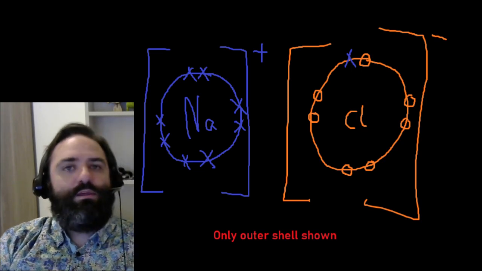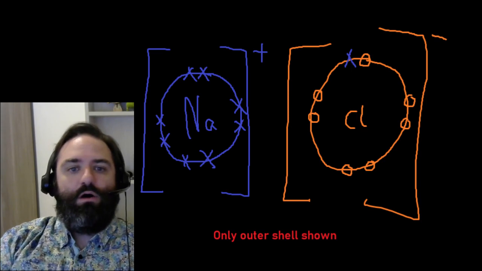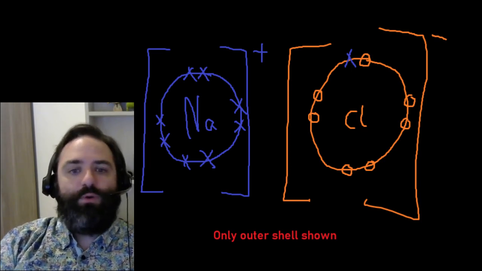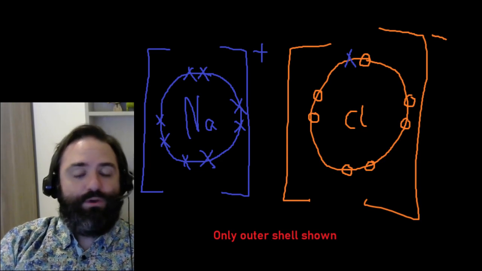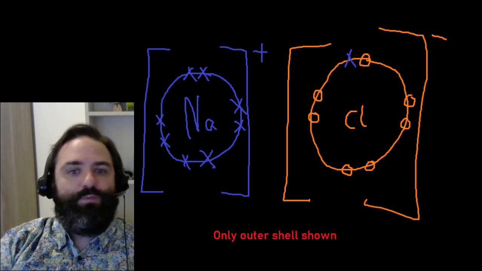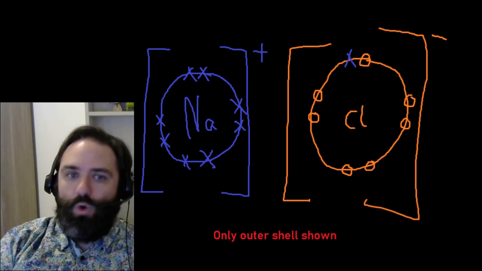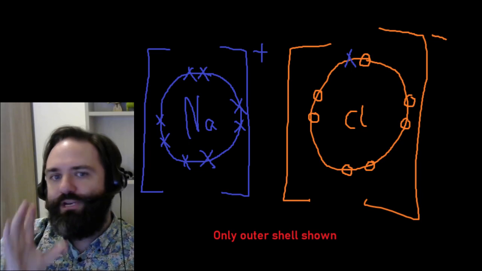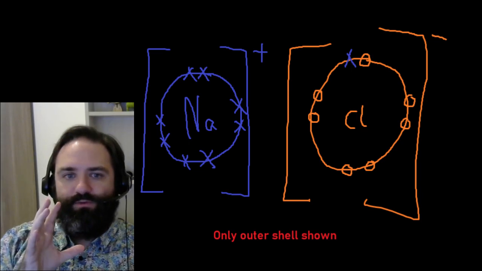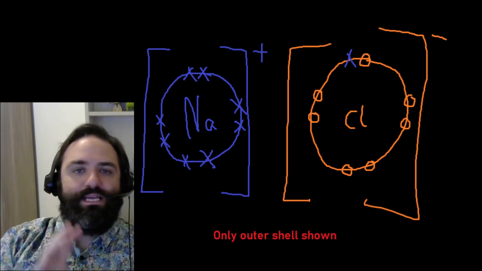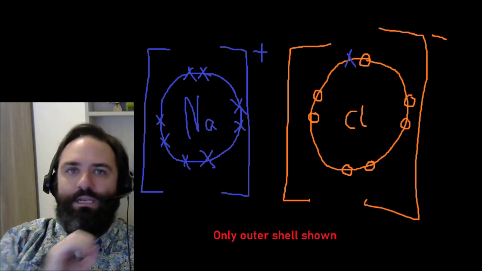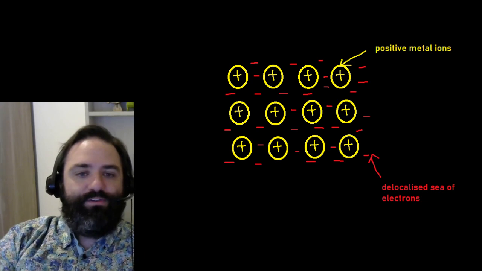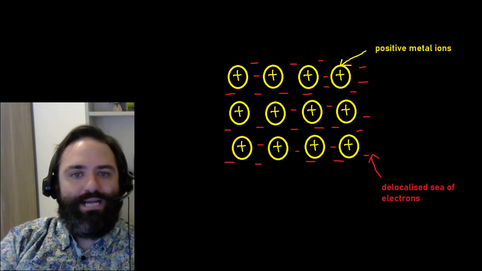What if the only other atoms that are around are other metal atoms? Well, they're all going to want to form positive ions. And they form positive ions by kicking out their electrons. Those electrons have got nowhere to go. So they actually form a discrete, separate entity to the positive ions, the metal ions. And we say that the electrons have become delocalized. That is a key word, delocalized. What that means is they're not stuck to any one atom.